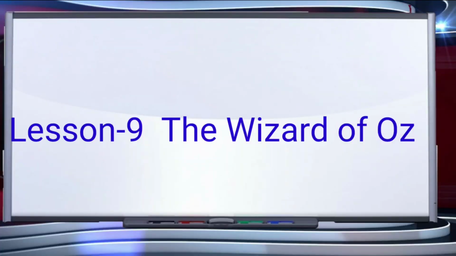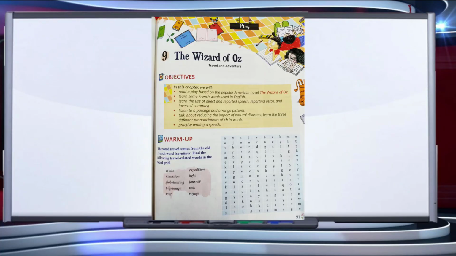Hello dear children, today we will start a new chapter named The Wizard of Oz. The main objectives of this lesson are to read a play based on the popular American novel The Wizard of Oz. We will learn some French words used in English and also learn the use of direct and reported speech, reporting verbs and inverted commas.